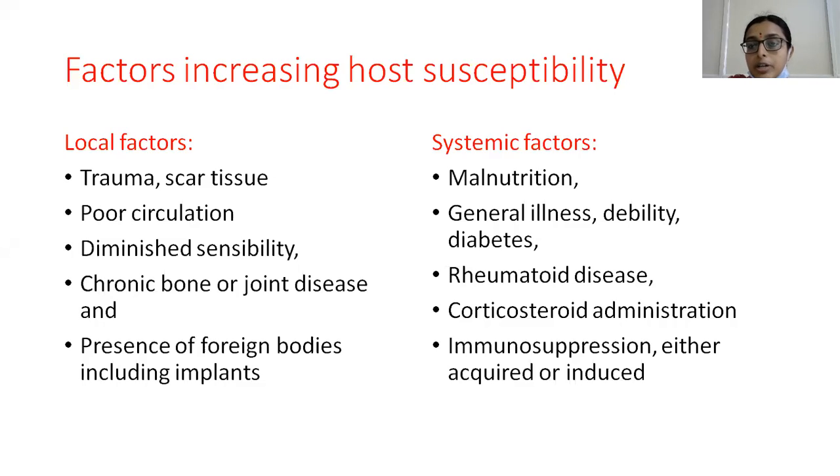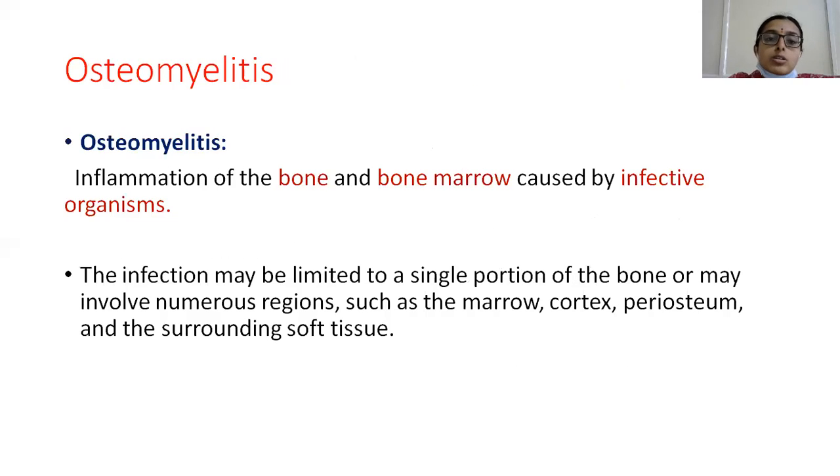Coming to the systemic factors, which lead to immunocompromised states, like malnutrition, general debility, diabetes mellitus, rheumatoid disease, corticosteroid administration, and immunosuppression, either due to drugs or due to some diseases. All these increase the susceptibility of the host to infection. So whenever a patient comes, we have to take all these things into consideration when we diagnose the case, and also keep these aspects in mind while taking the history. And coming to osteomyelitis.